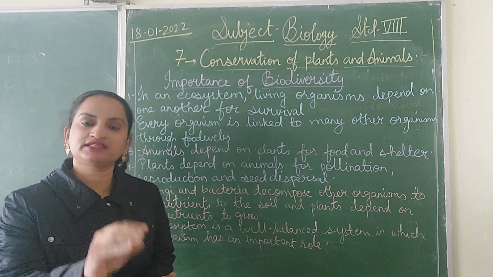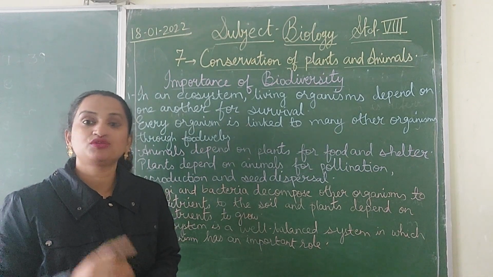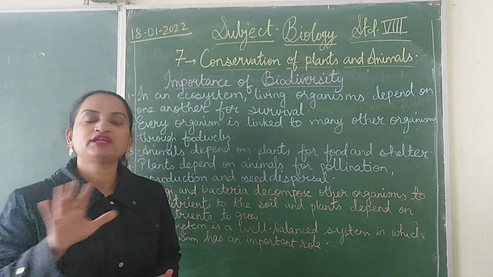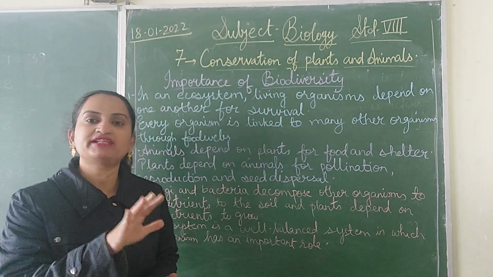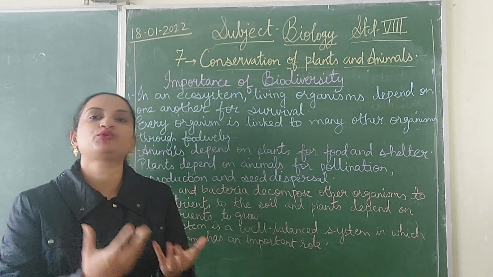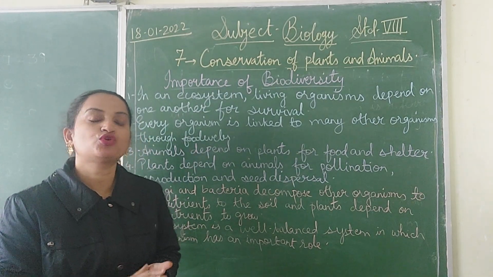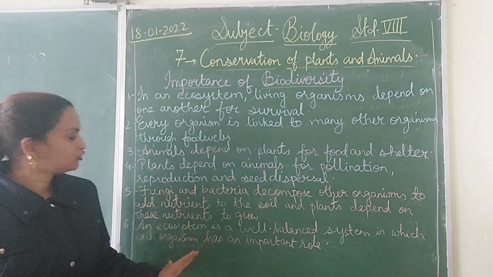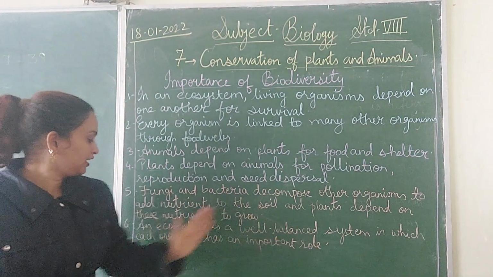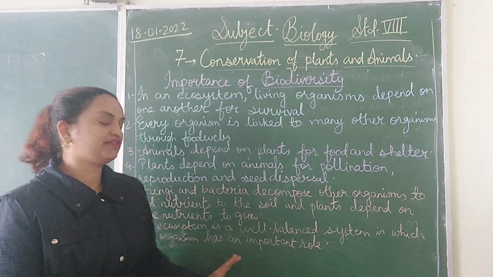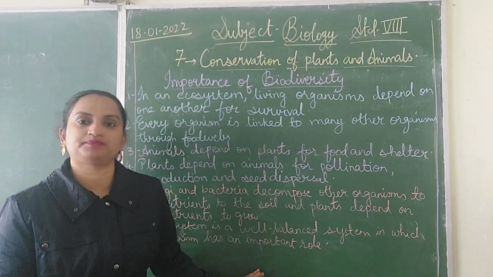If the decomposers are not there, the nutrients won't be added again to the soil, so the plants won't survive. If the plants are not surviving, we won't be able to get anything from the soil, so everything will get finished. So the ecosystem has to be well balanced so that all the organisms have an important role in an ecosystem. Okay.